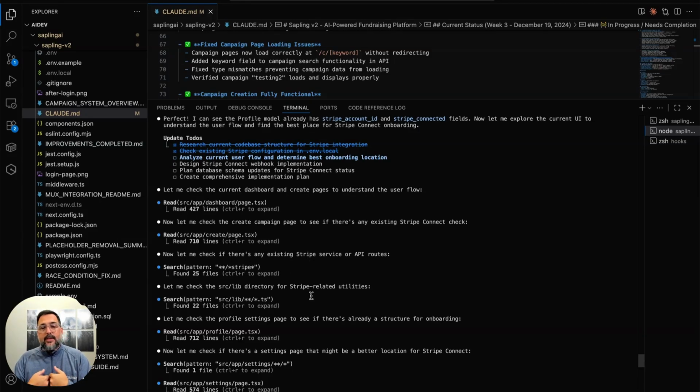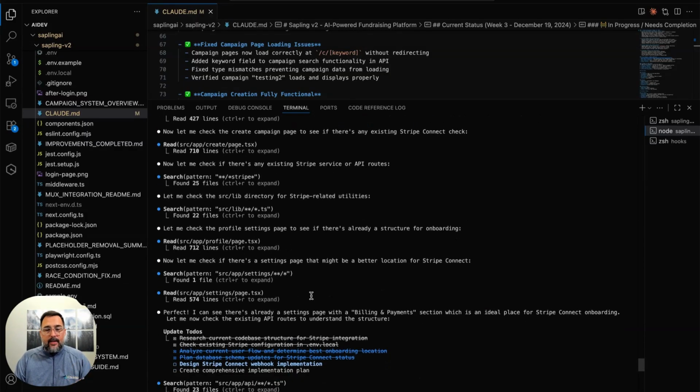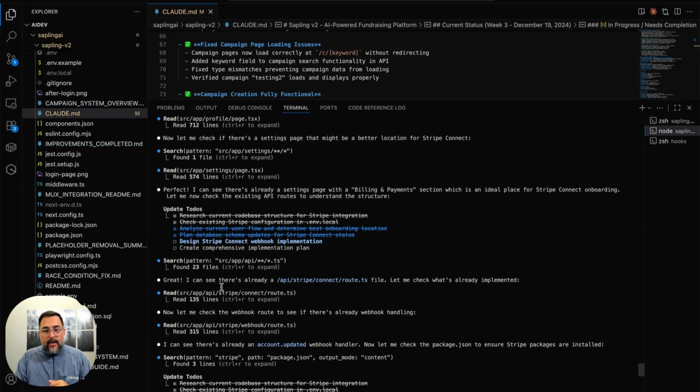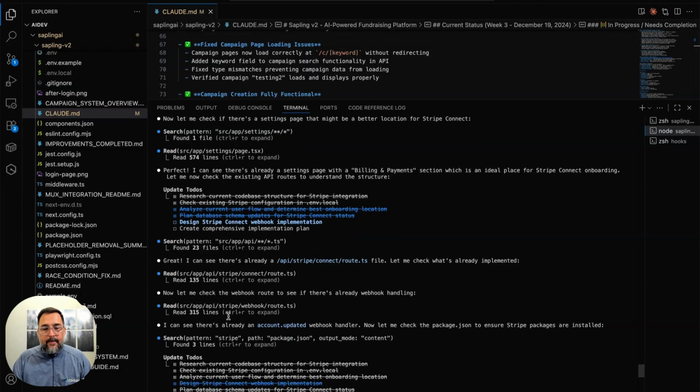So this is an existing code base, and now Claude is going to be adding new features to it, improving features, or finishing features that it started. And I thought it did a really good job. I can see there's already a settings page and it's great. I can see, it's great, perfect, awesome. It's like, okay, tone it down a little bit, Claude.